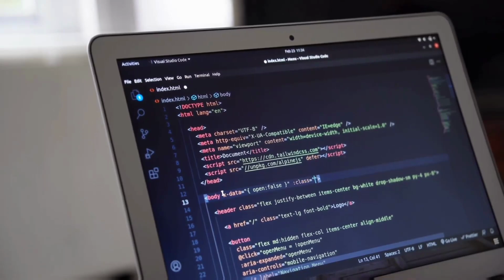When building web applications, APIs are often used to communicate between the client side and server side. However, when sending data to an API endpoint, we need to ensure that our request is formatted correctly. This is where content types come in. They tell the server what type of data we're sending. But sometimes, even with a well-structured request, we might receive this bad request error message. In this video, we'll break down what's happening behind the scenes and provide a step-by-step guide on how to resolve this issue. So, let's dive into the explanation.